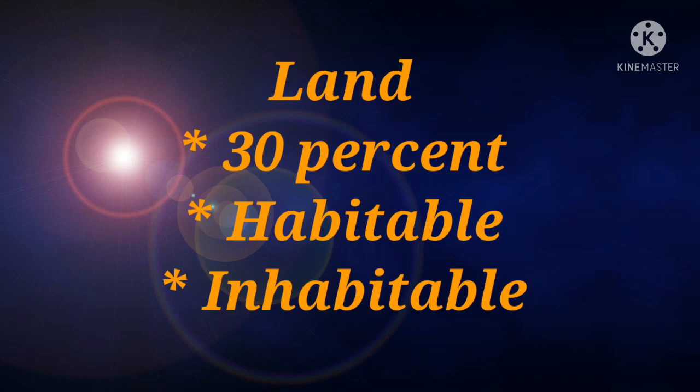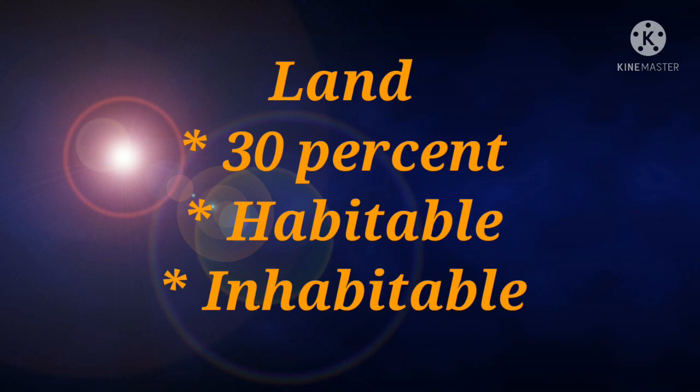Students, we know land is one of the most important natural resources. The Earth's total land cover is about 30% of the total area of the Earth's surface. That means land covers just about 30% of the surface of the Earth. So, it is not suitable for living everywhere because of a lot of additional conditions that affect life.